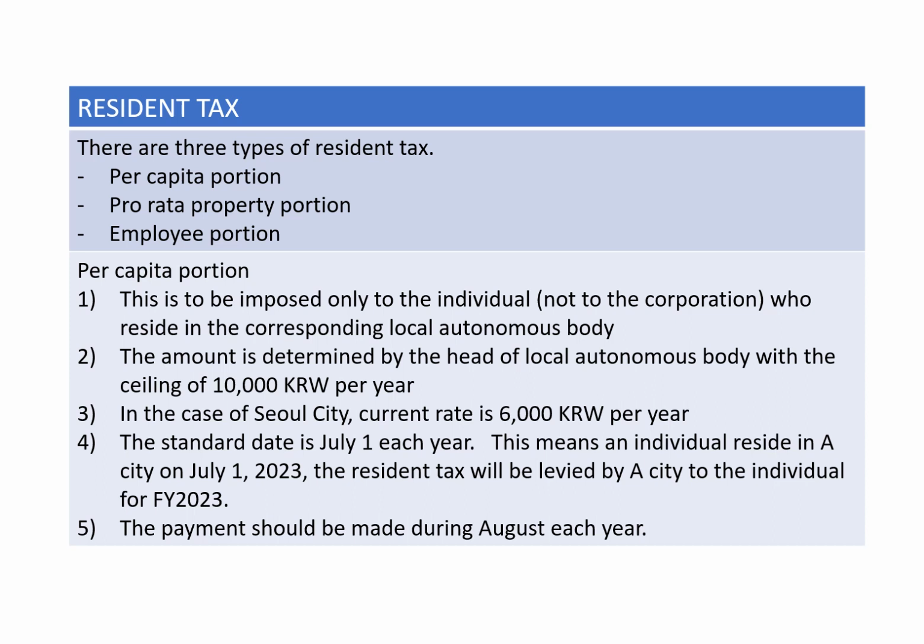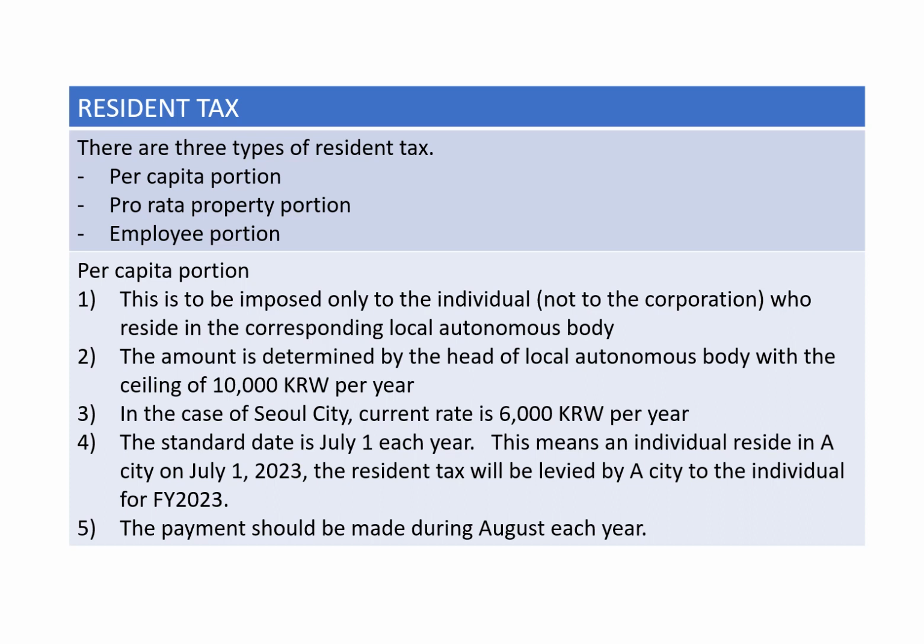Resident tax. There are three types of resident tax. The first one is per capita, the second one is pro rata property, and finally the employee portion. The per capita portion is only imposed on individuals, not on corporations. So if a business place is a corporation, then the per capita portion is not applicable. This is applicable only to individuals who reside in the corresponding local autonomous body, like Seoul City or Busan City.